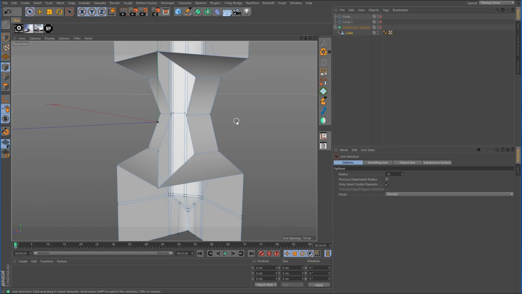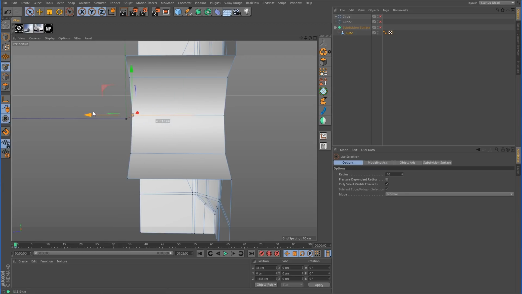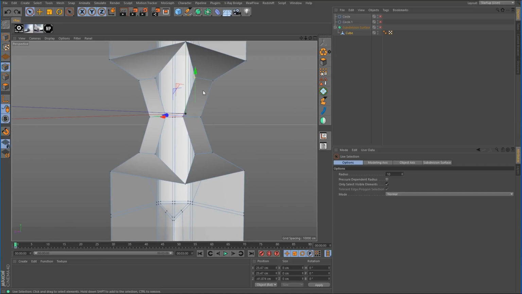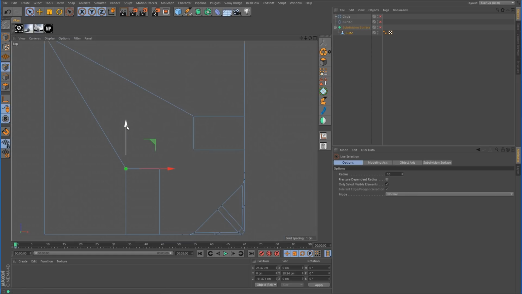There we go. Okay, so you can't zero these points out, because if we were to pull those over as if they were zeroed out, including the center one, you could see it's blocking the view. You're not going to be able to see through this. So that's not going to work. So instead, what I like to do is with these 2 points here selected, we can go up here and push them as if they were in line over here with this point here. So something about right there.